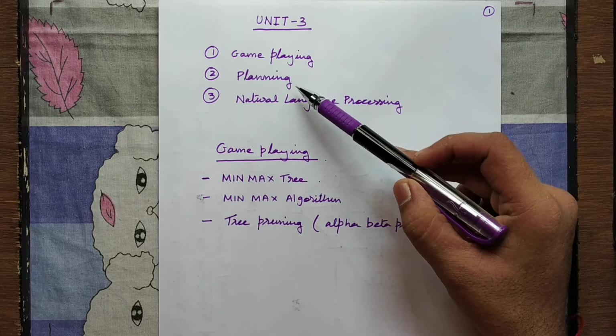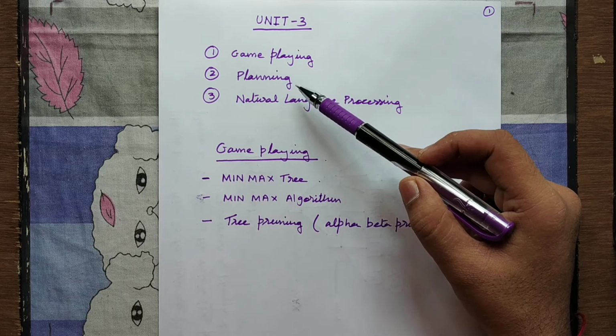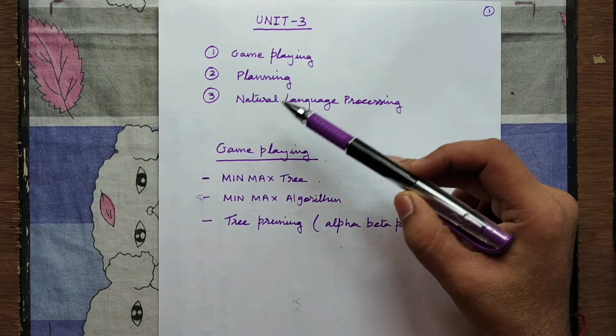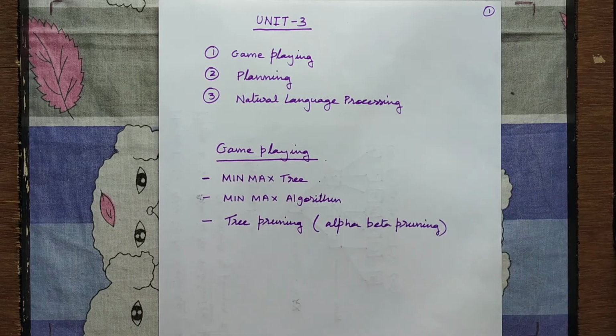The second chapter is on planning, which discusses what planning is and why planning is required in AI. The third chapter is on natural language processing, wherein the students are going to learn how computers, how AI systems understand natural languages and how new facts can be inferred from old facts. We have already seen resolution and those kinds of algorithms in the past. Here, we are going to see that part of AI which enables the machine to understand the meaning of an English sentence or any natural language sentence.